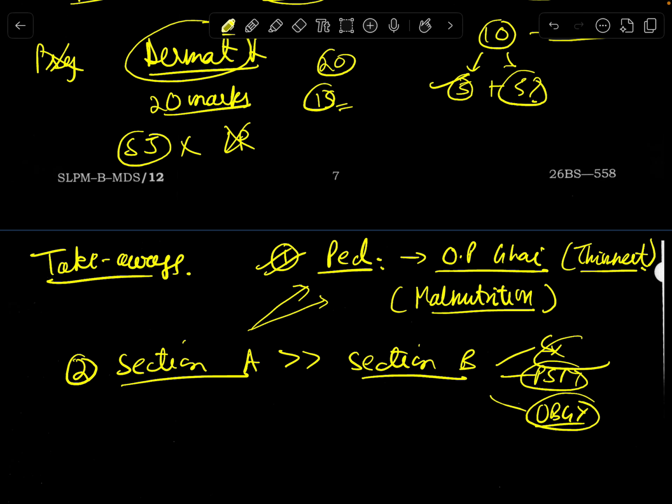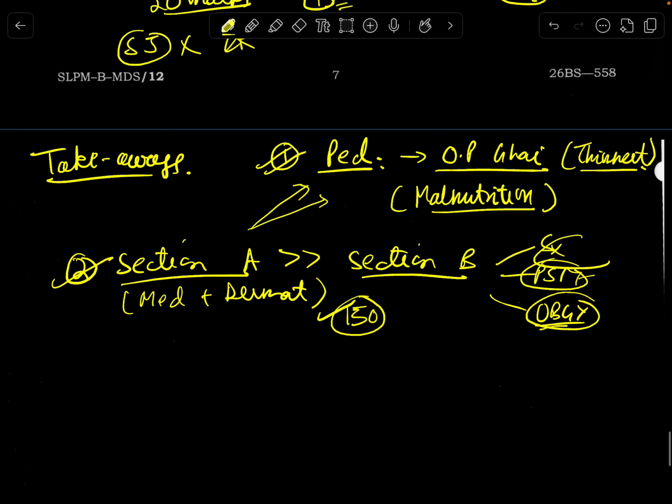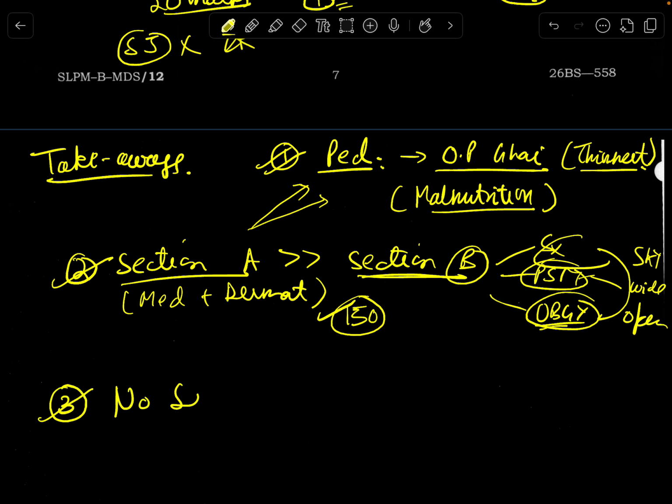Moreover, medicine is something we study most of the time in final year, because it takes a lot of time compared to PSM, OBGY, surgery, which are very heavy subjects. So that is the second takeaway, section A. So in short, medicine and dermat along with pediatrics should be prepared for the preconceived notion that 150 marks ka you are attempting section A. This will also help you if any non-bouncers are asked in section A. Because as you see in section B now, especially in these two subjects, even in PSM, the sky is wide open. They can ask anything.